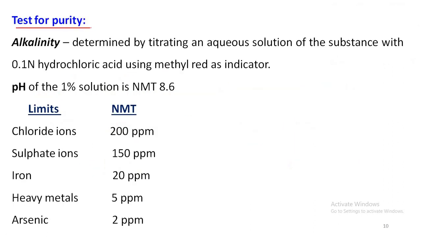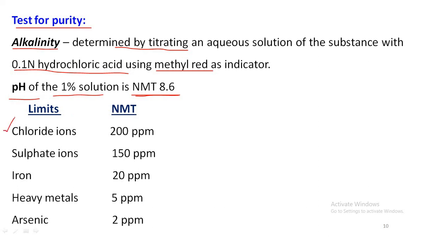And coming to the test for purity of sodium bicarbonate. Sodium bicarbonate is alkaline in nature, and the alkalinity of the sample can be determined by titrating an aqueous solution of the sample with 0.1 normal hydrochloric acid solution using methyl red indicator. It states that the sample is alkaline in nature. And the pH of the 1% sodium bicarbonate solution is not more than 8.6.